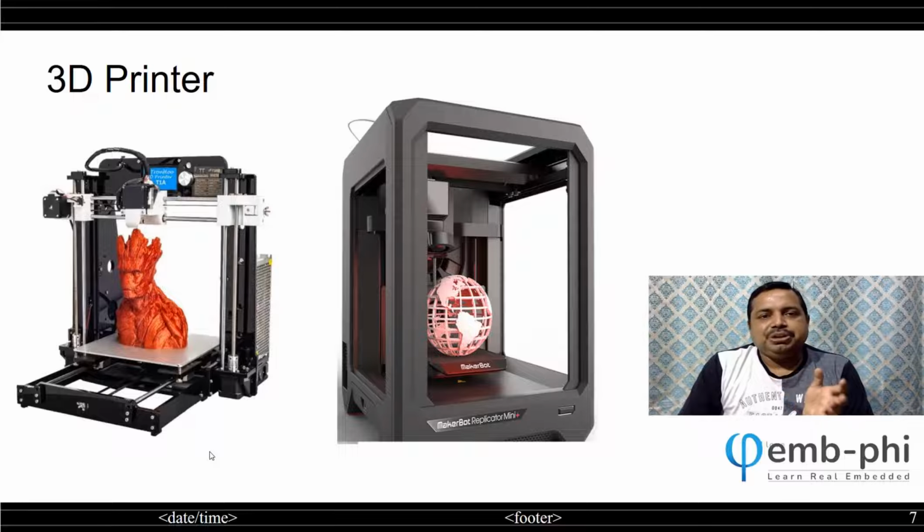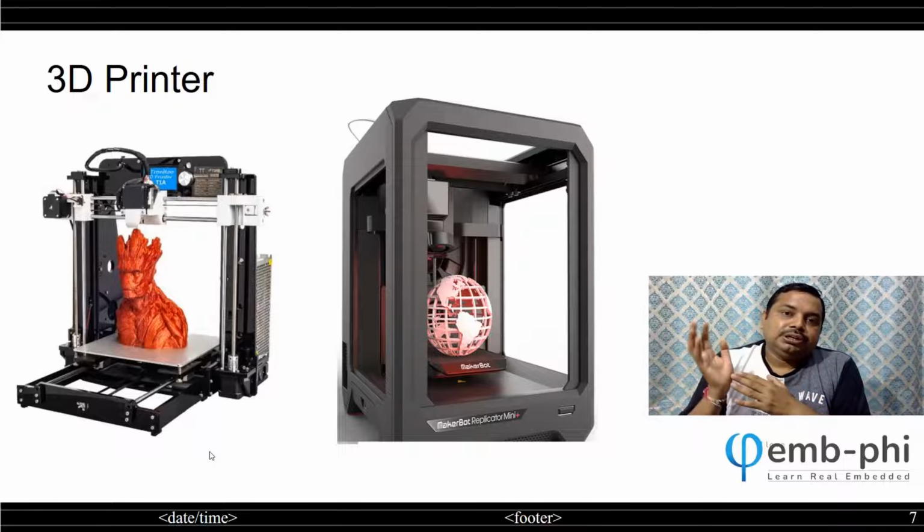Earlier, when mechanical people were designing any hardware, they had to design the hardware on the computer and then visualize how it looks. Before making that product, if they were going for manufacturing, they had to create the mold. Creating a mold of even a small product costs huge money.